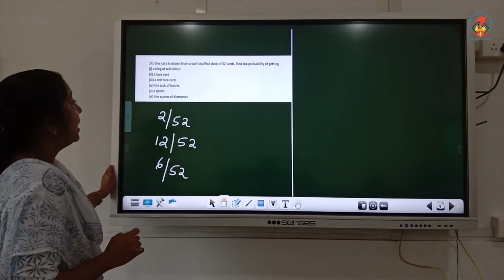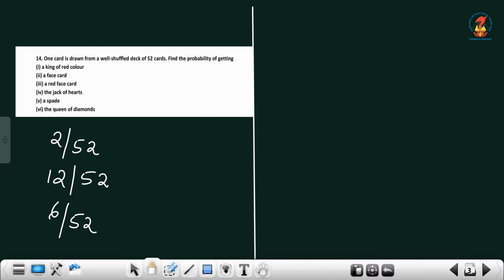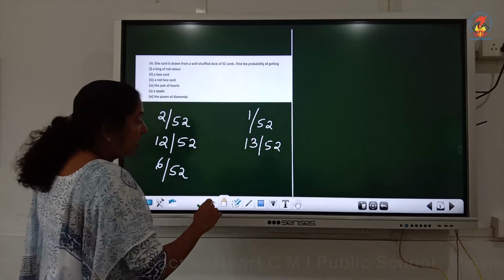Then the next one, a jack of hearts. Only 1, that means 1 by 52. Then spade. How many spades are there? 13. 13 divided by 52. A queen of diamonds. Queen of diamonds means only 1. It is 1 by 52.